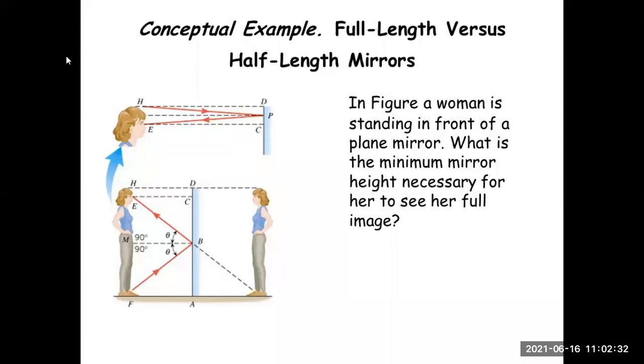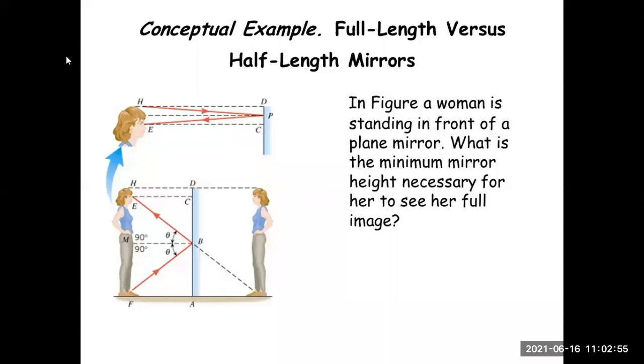And if not, what is the required height of the mirror, so that a person who stands in front of the mirror can see their full image from head to toe? Okay, that is the full image. So what is this height of the mirror? This we are going to see.